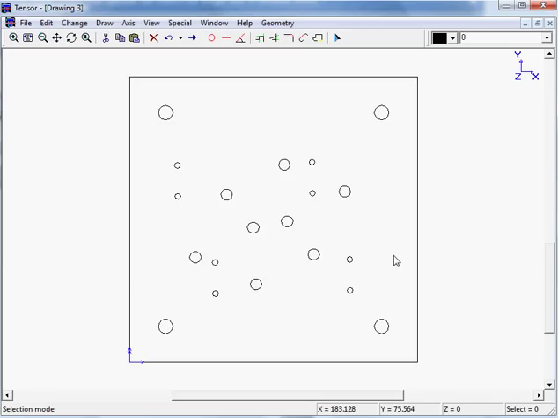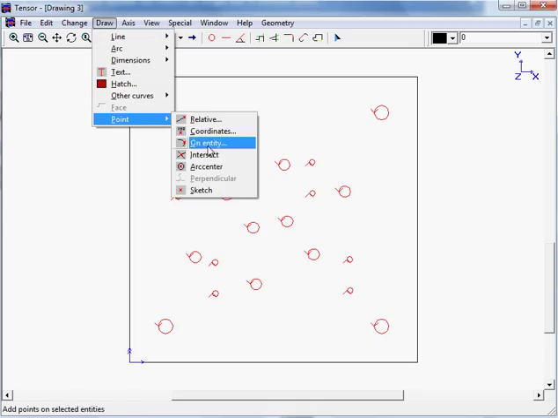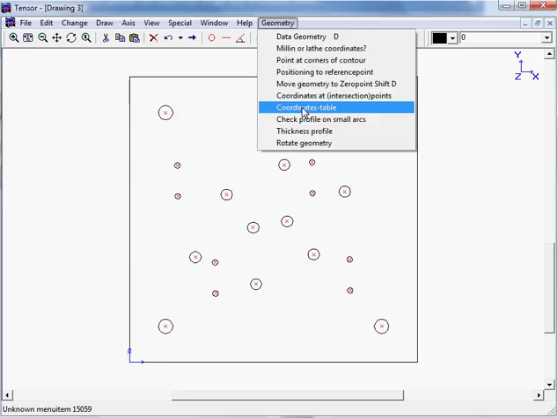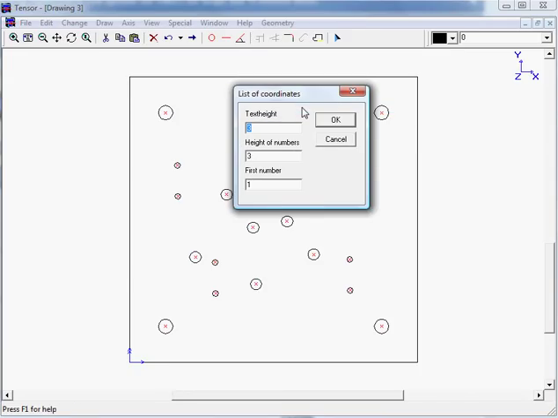If you would require all the center points of these holes, you can do this very fast within Tensor. You select all the holes, you then move to Draw, Point, Arc Center. You now see all the center points, then move to Geometry, Coordinates Table, enter a text height of the table, the height of the numbers, and my first number in sequence is 1.